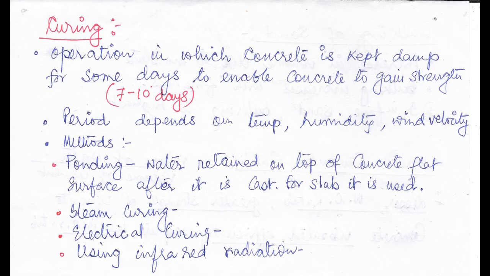Next, what are the methods for curing? Number 1, it is ponding. Ponding means the water is retained on top of a concrete flat surface. After it is cast, it is used for slabs. Number 2, steam curing. Number 3, electrical curing. Number 4, using infrared radiation, curing of concrete is also done.